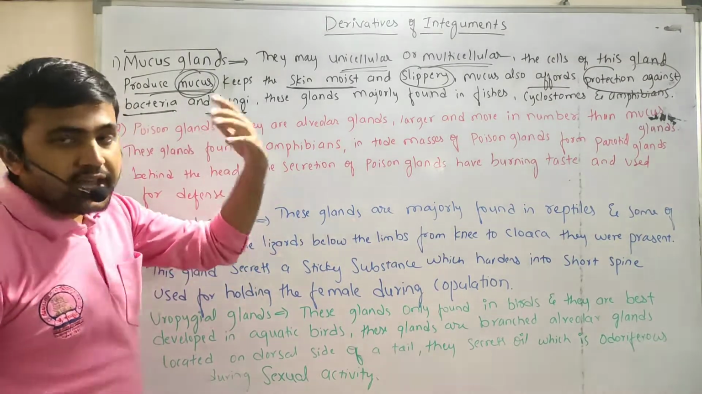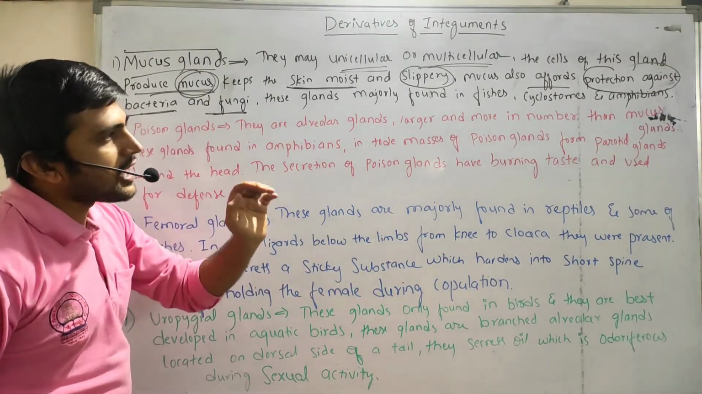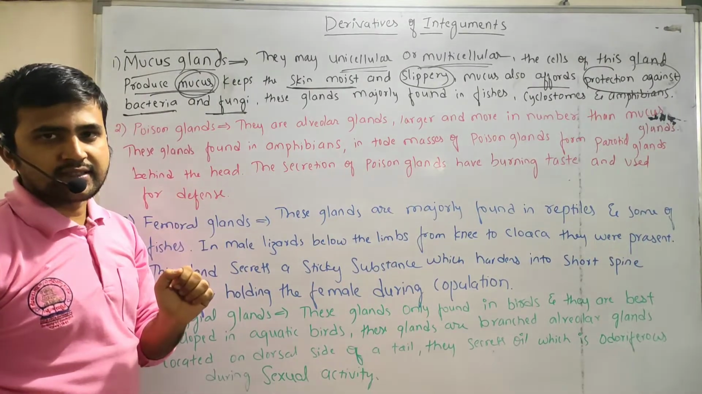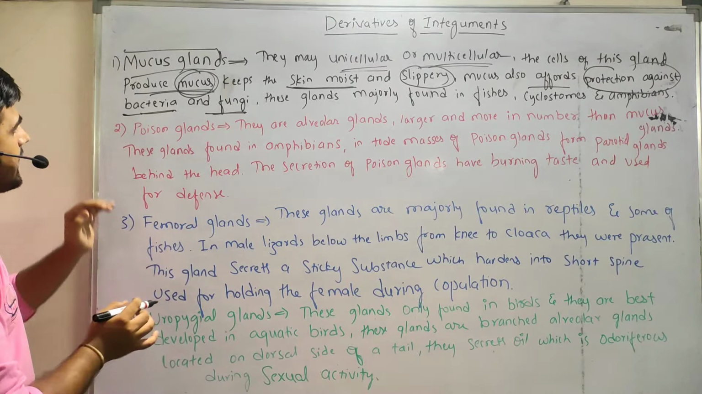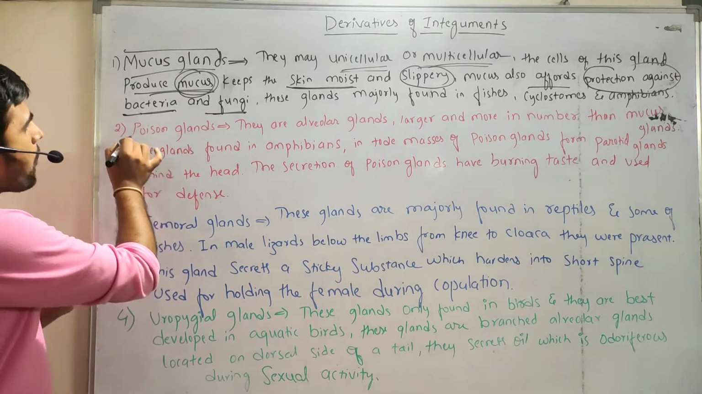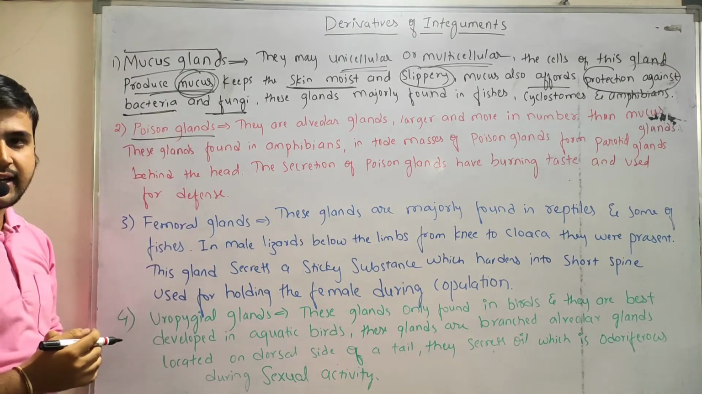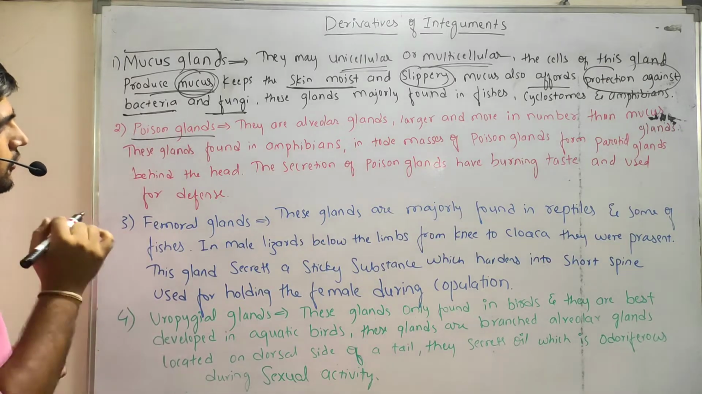These glands are majorly found in fishes, cyclostomes and amphibians, right? So this is about the mucus gland. And the second one is Poisson glands, right? Poisson glands. How are they?